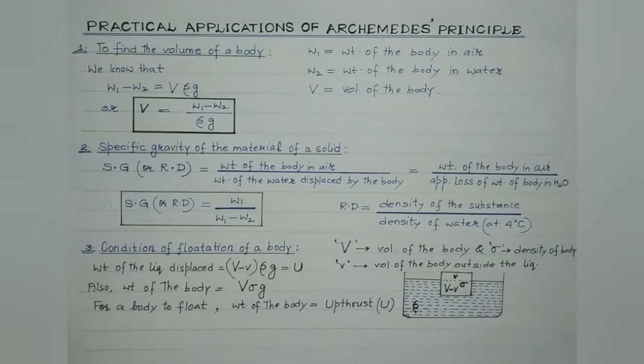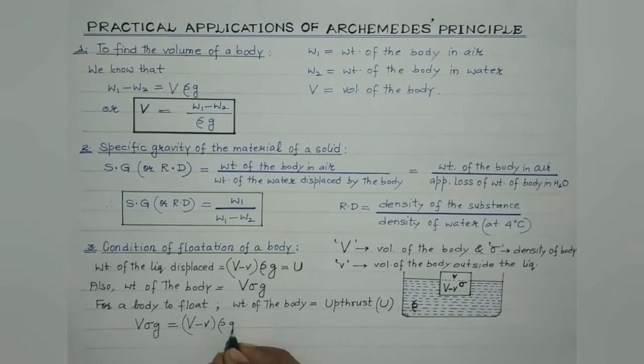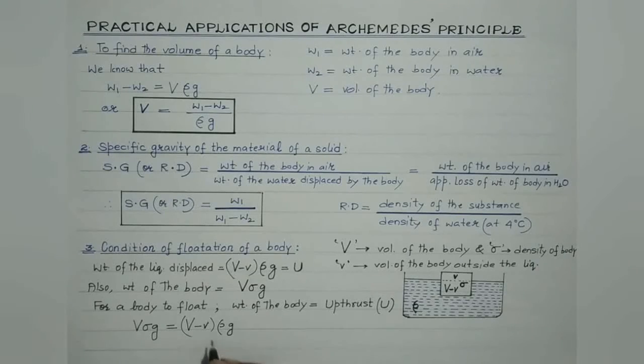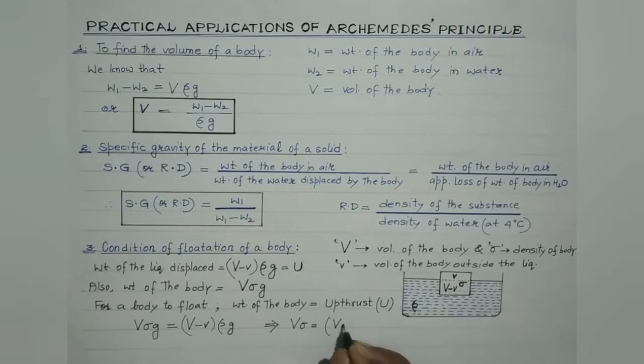This is U. So, substituting these values over here, we get V sigma g, it would be equal to capital V minus small v, rho g. g gets cancelled. So therefore what we get is V sigma is equal to capital V minus small v into rho.